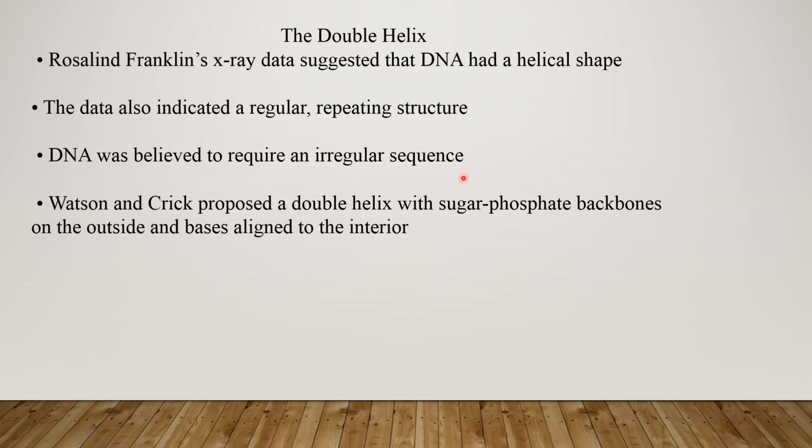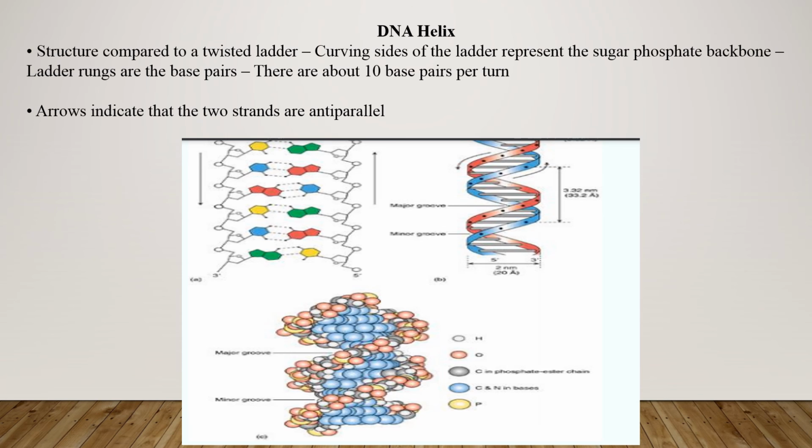Means from person to person and organism to organism the sequence varies. Watson and Crick further proposed a double helix structure of DNA which consists of a sugar phosphate backbone on the outside and bases aligned to the interior of DNA.